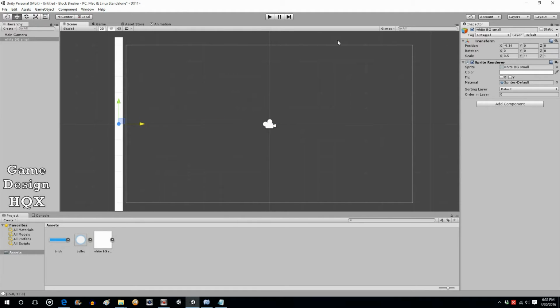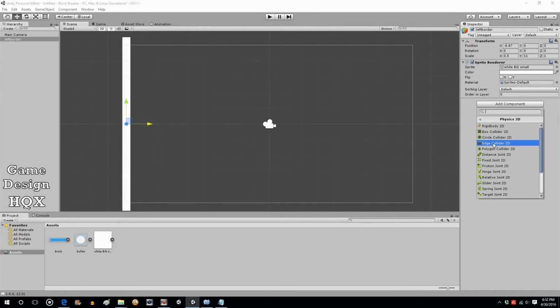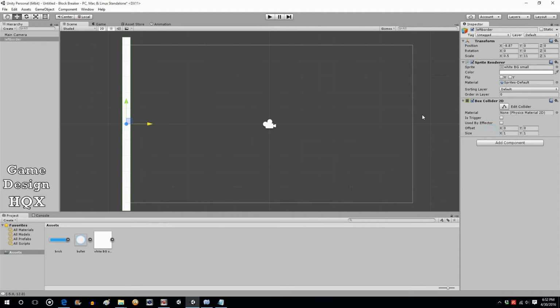So let's slide that over. And you can see this rectangle is the camera. So we'll slide that so we can see some of it. Now let's change the name of that to left border. Left border needs add component, physics 2D, and it needs a box collider. So now, as the name would suggest, it can detect collisions.